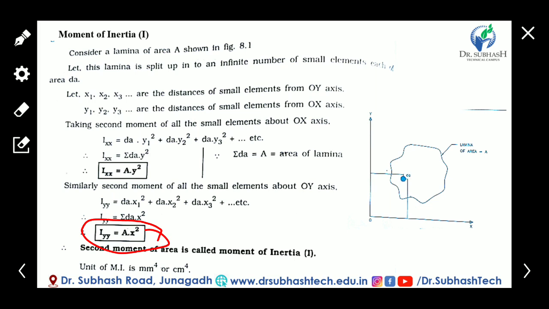The second moment of area is called the moment of inertia, and the unit of area moment of inertia is mm raised to 4 or centimeter raised to 4. Clear?